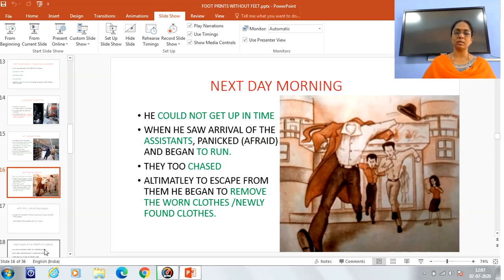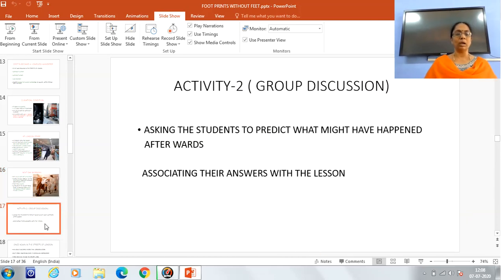Ultimately, in order to escape from the hands of the assistants, he began to remove the newly worn clothes, or the newly found clothes, one by one. In the picture, you can see how he started removing the hat, coat, his shirt and all. So once again he became an invisible man, but again a homeless wanderer.